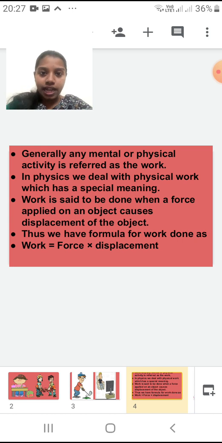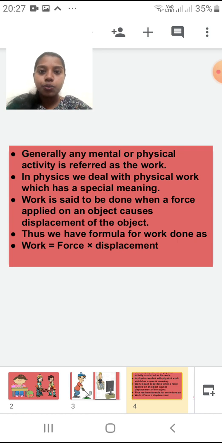Again I'll repeat: work is said to be done when a force applied on an object brings displacement of that object. I hope you know displacement, that is moving from one place to another, covering one particular distance. The shortest distance covered will be my displacement. Now we have a formula for this work. What is this formula for work? We have the formula for work done as work is equal to force multiplied by displacement.